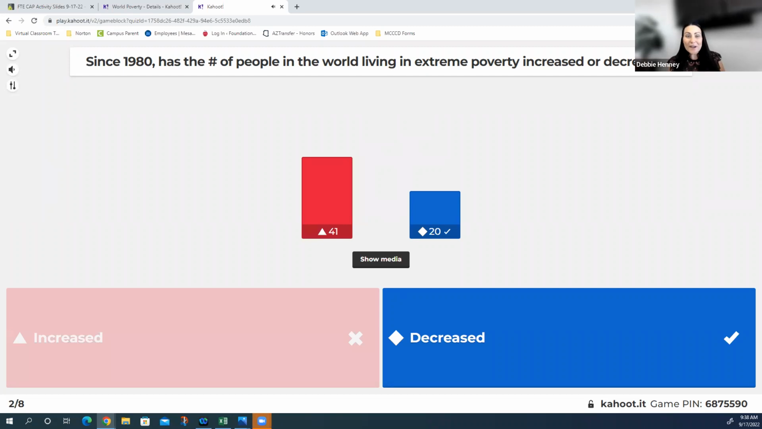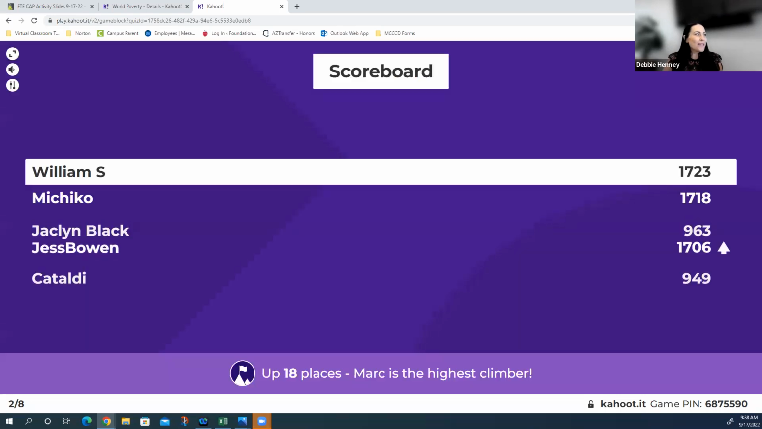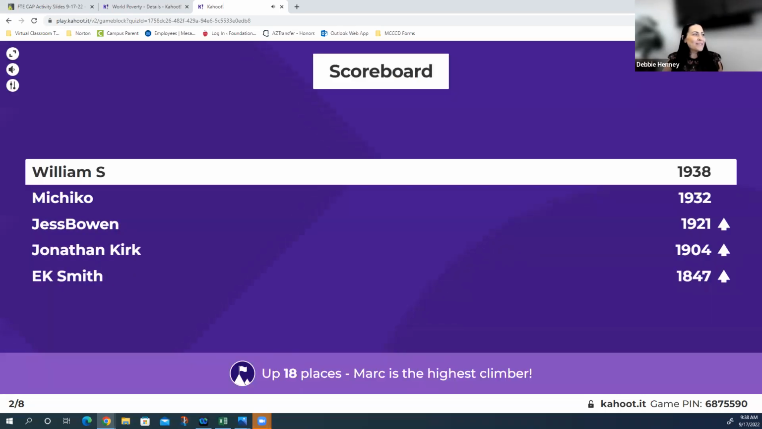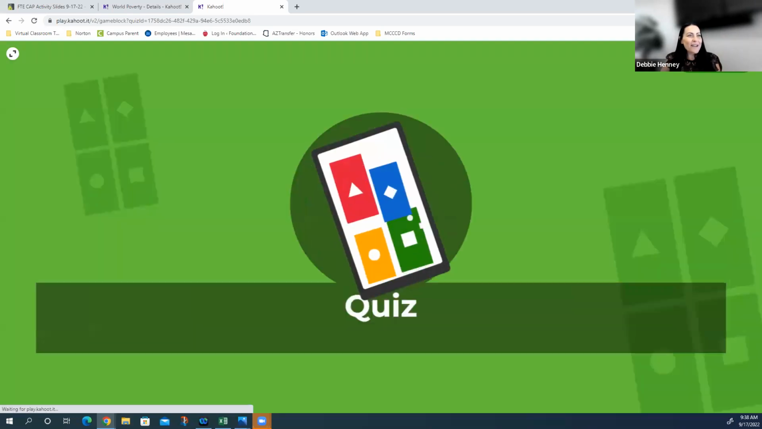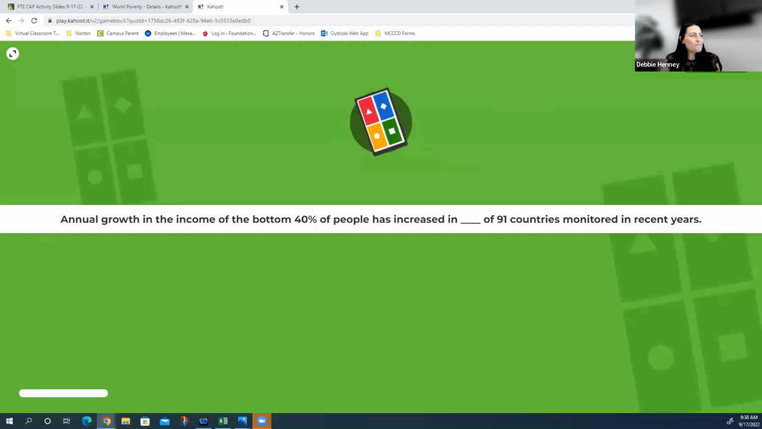Okay, that also has decreased, but 41 of you said it increased. So let's see what happened to our leaderboard. William is still in the lead, but Jess Bowen has now moved up to number 3. Okay, here we go. Question number 3.